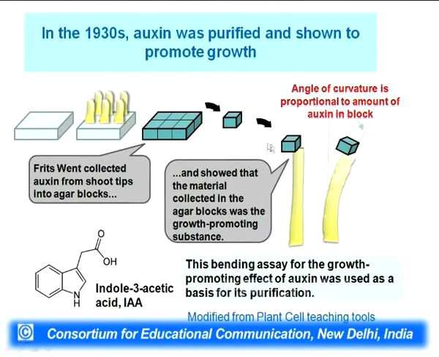So, whatever molecules were made in the coleoptile tip were collected in the agar block, and that is the experiment which allowed biochemical identification of what auxin is. The molecule which was present was identified by many different techniques, which may include mass spectrometry, and that allowed the identification of the functional auxin as indole 3 acetic acid, and that is how auxin was discovered.